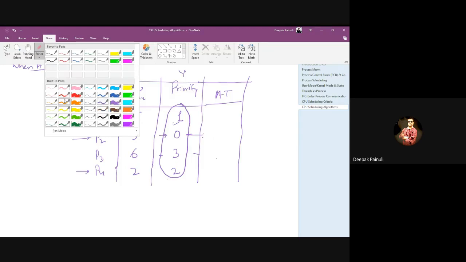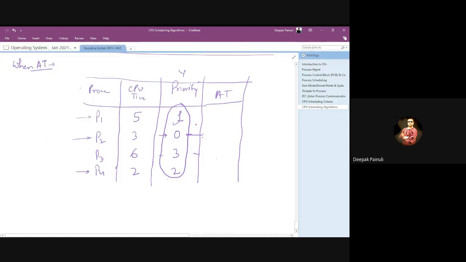Okay, let's say the given arrival times are such that at time t0 this one appeared, at time t1 this one appeared, at time t2 this one appeared, and at time t3 this one appeared. So we have arrival time, and we have to consider it also.